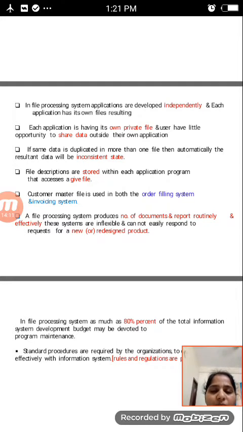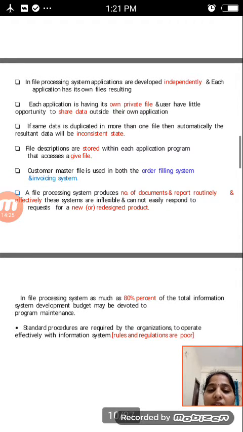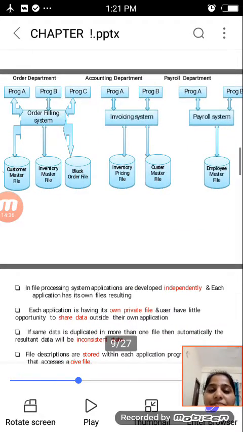Users have only a little opportunity to share the data outside their own applications, which is not flexible for the user. And then in the third case, if the same data is duplicated in more than one file, then automatically the resultant data will be in an inconsistent state.